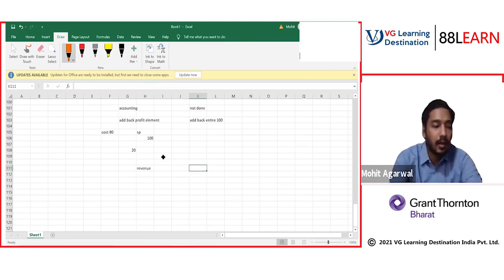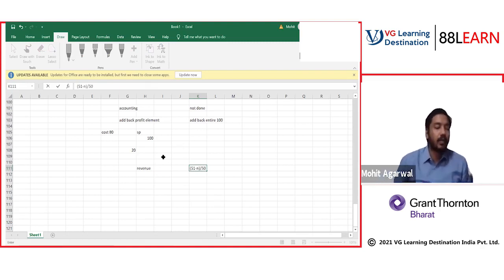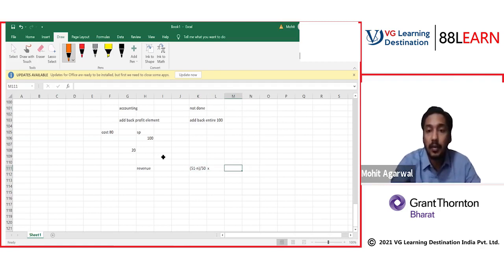In case of a lease, the formula is (51 minus n) divided by 50, multiplied by the premium.